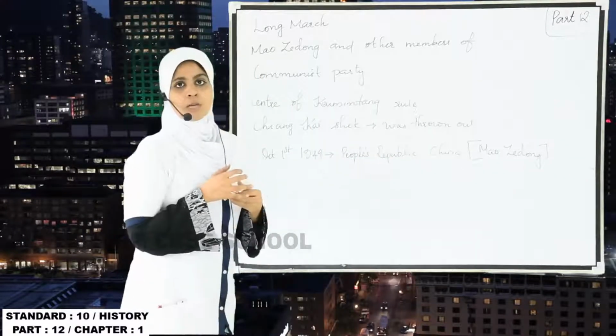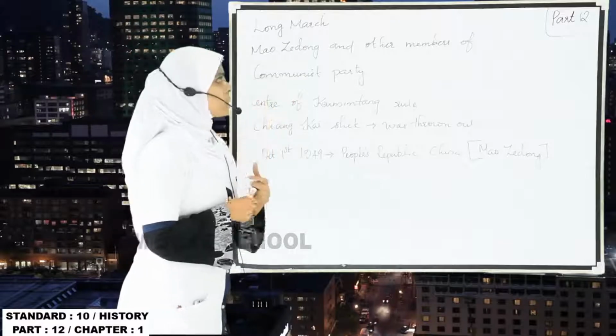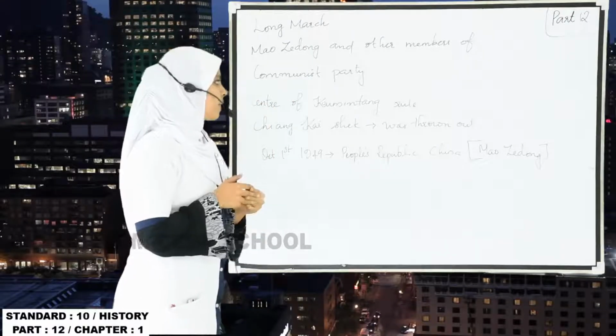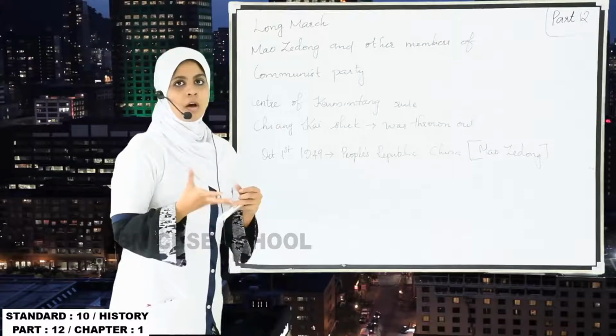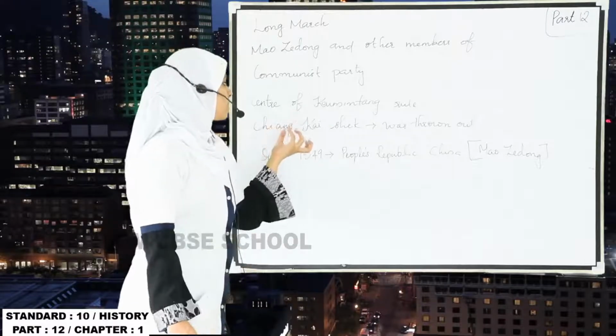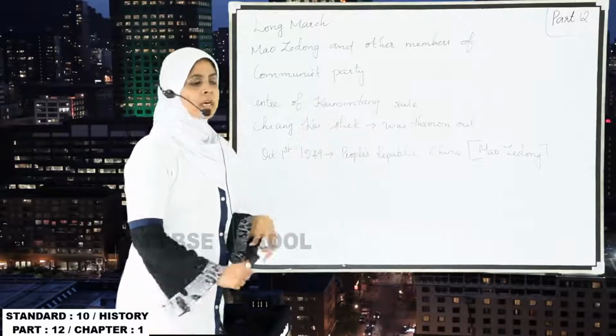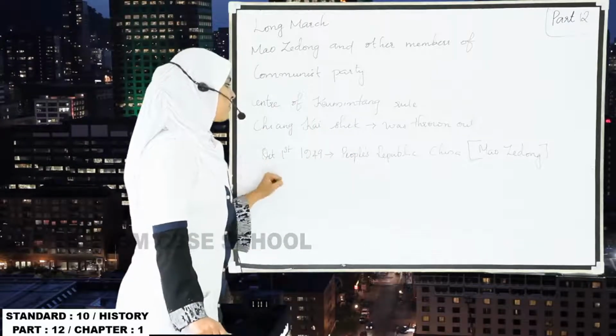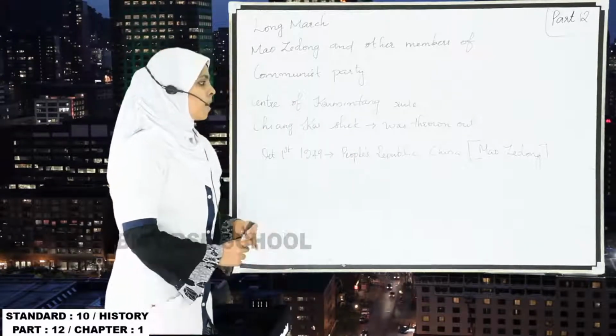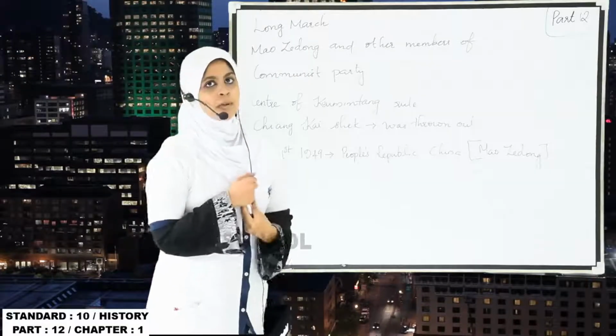And what was the Long March? It was done by Mao Zedong and other members of the Communist Party. And after that Long March, they threw Chiang Kai-shek out of power, and also they captured the center of Kuomintang rule. And on October 1st, 1949, China was declared the People's Republic of China.